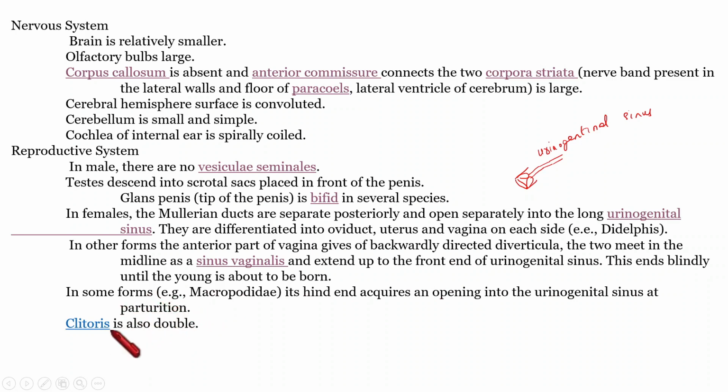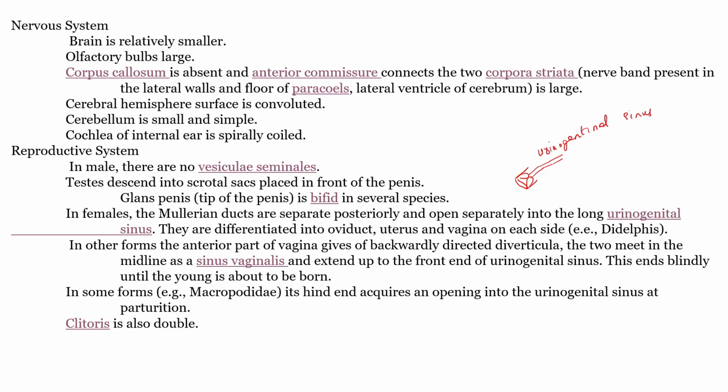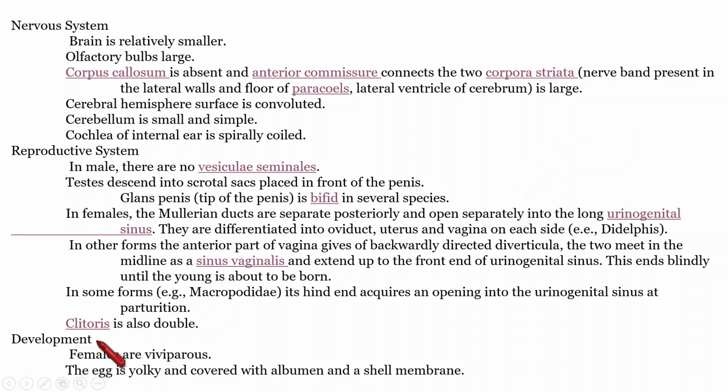Okay. Then the clitoris. The clitoris is that part of the genitalia of females that gives the pleasure of sex. So the clitoris is also there, and it is double. The clitoris is this one. So it is double in the case of these Metatherians. Okay. The next Metatherian feature is regarding development. Females are generally viviparous.